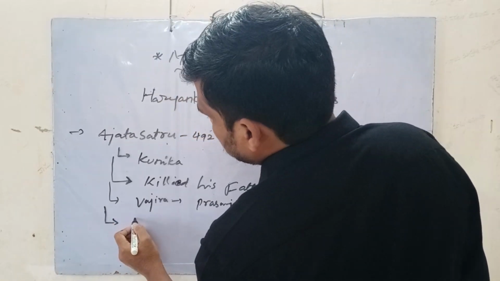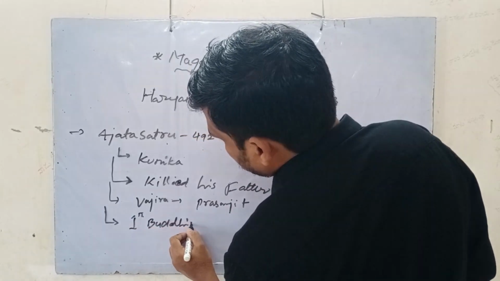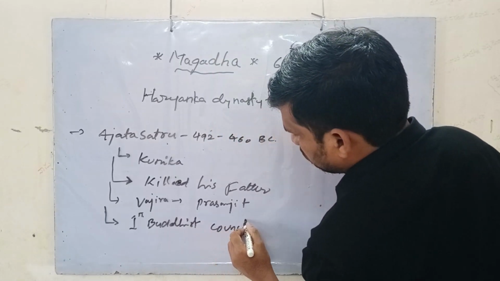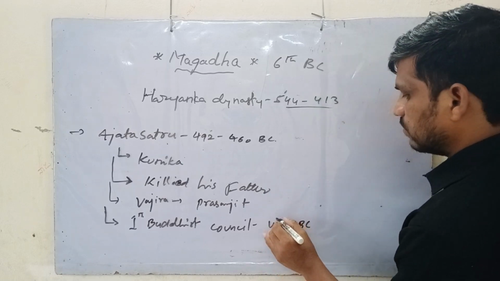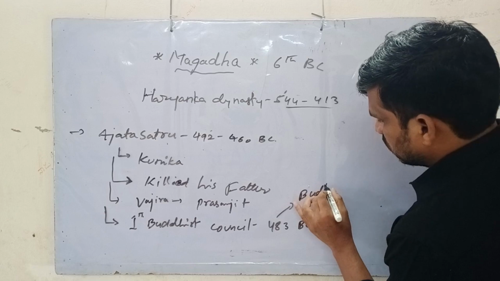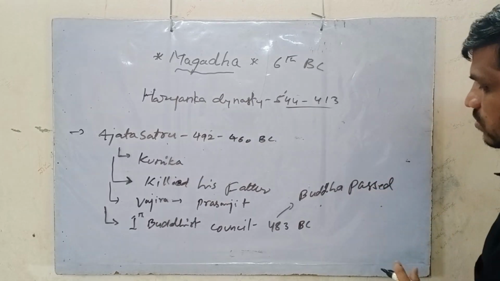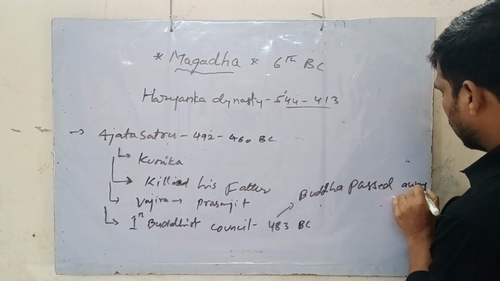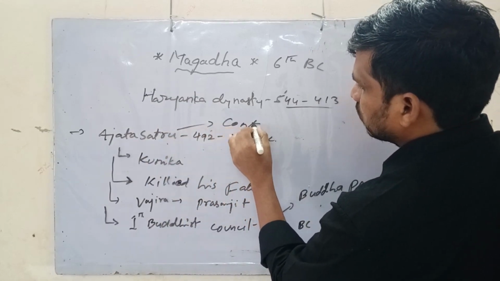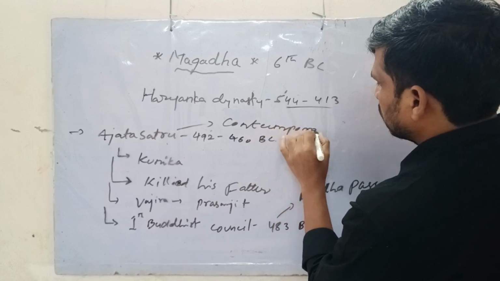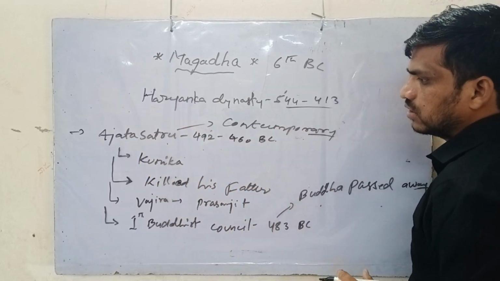He conducted the first Buddhist council. It happened in 483 BC, the time when Buddha passed away, the Mahaparinirvana. So Ajatashatru and Bimbisara both were contemporaries of Gautama Buddha.